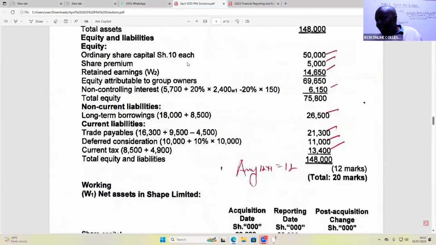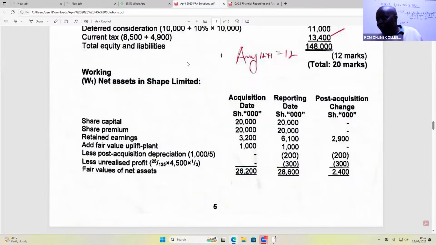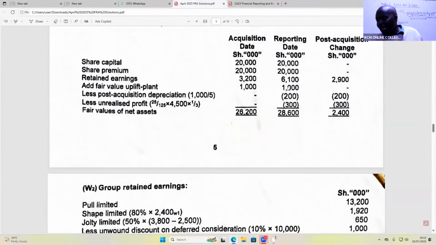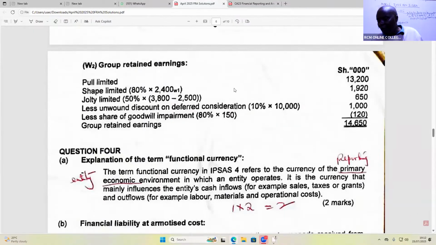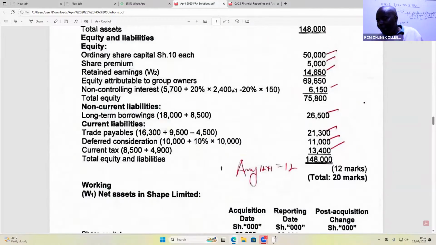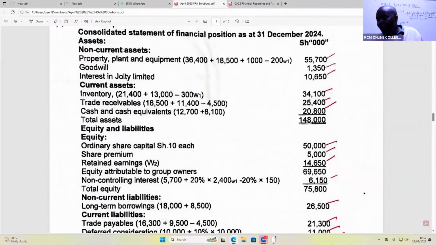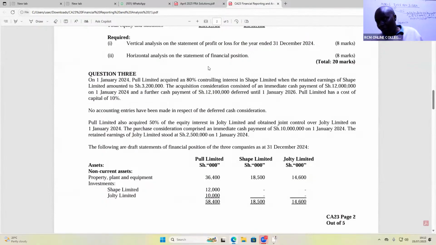You can see now the workings here for the net assets, nothing, no mark given, here for group retained earnings. But when you come inside here, you will see, for example, if it's PPE, they're giving you a mark. However, in this particular question, this examiner was, quote unquote, stupid. He wanted us in this case to do a lot of work. I don't like this kind of examiners.